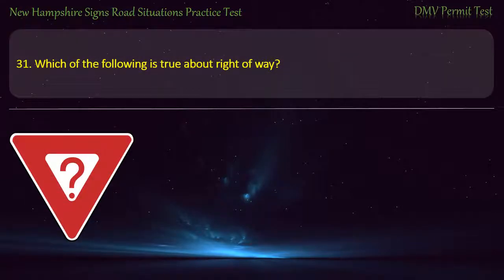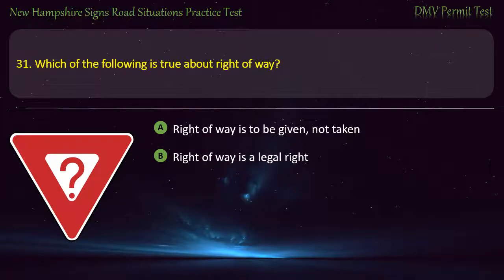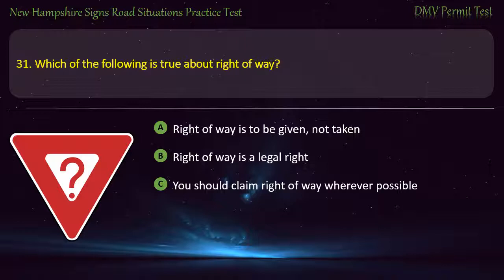Question 31. Which of the following is true about right-of-way? Right-of-way is to be given, not taken. Right-of-way is a legal right. You should claim right-of-way wherever possible. You can always go when you have right-of-way. Answer. Right-of-way is to be given, not taken.